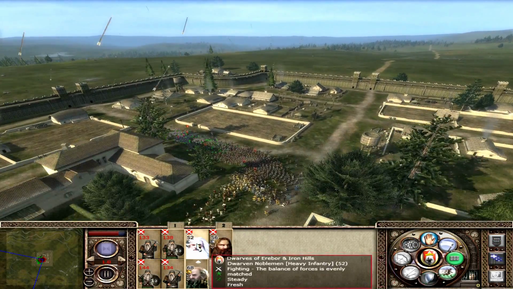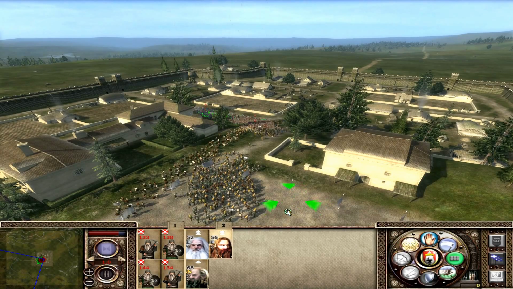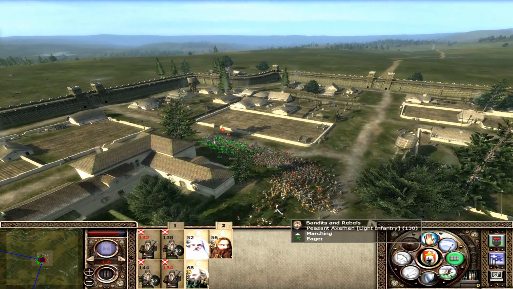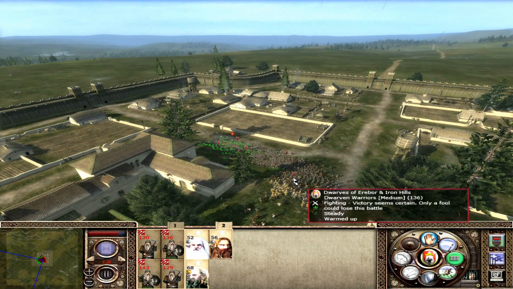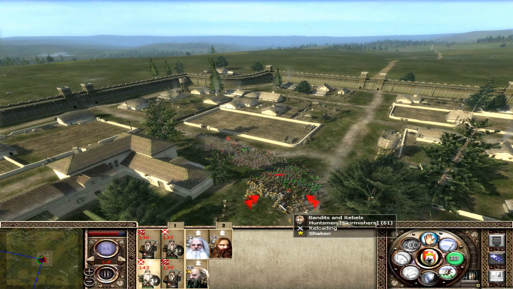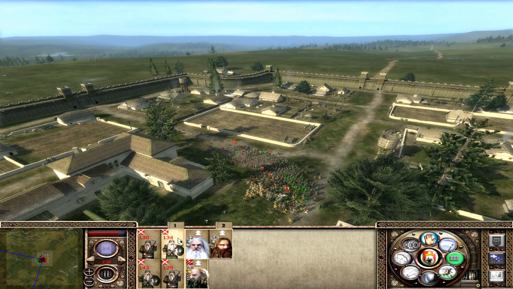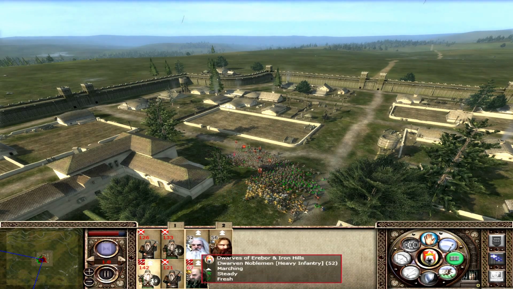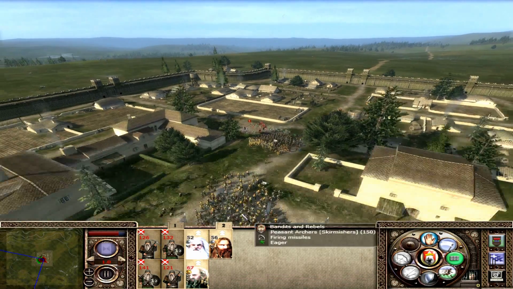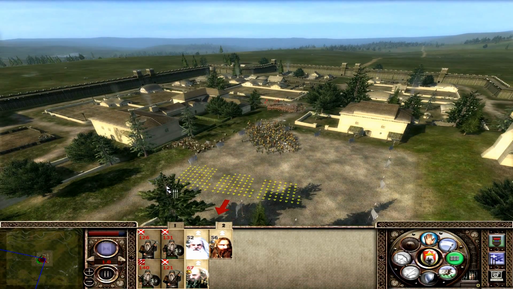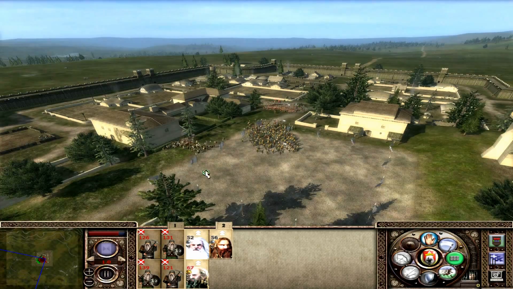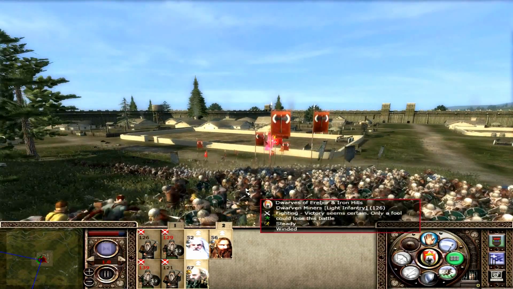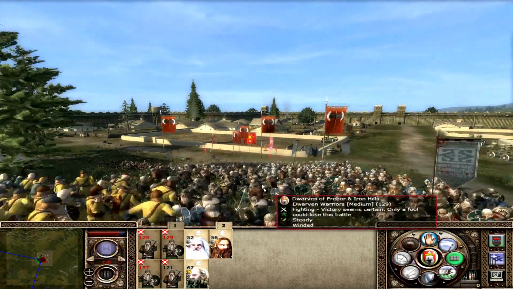Gonna do the old drag through with my generals so they can get to the front a little bit more and do some damage. And they push on up to the top. We are being hit by these archers a fair bit, which I don't like. Go on, Dwarven warriors and miners. And come on, my heroes. Run, run, run, run, run. Push through the huntsmen. They will fall to mighty dwarven axes.